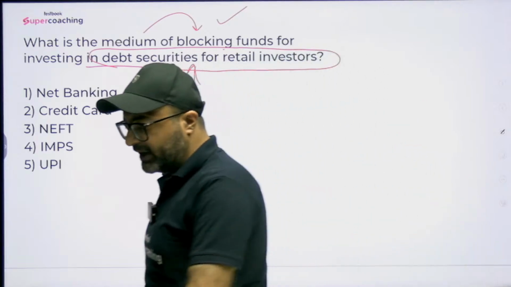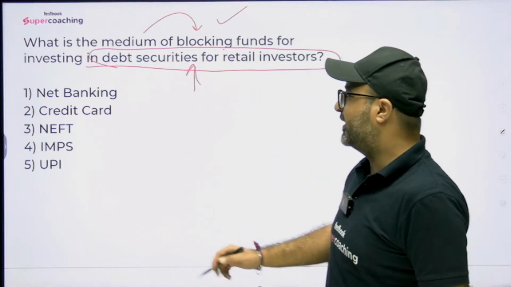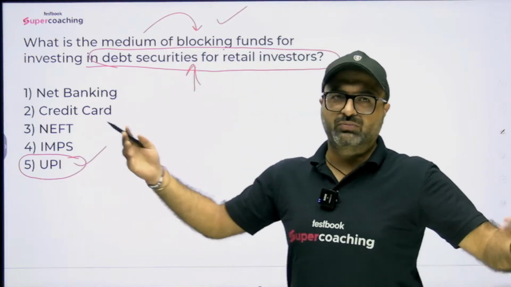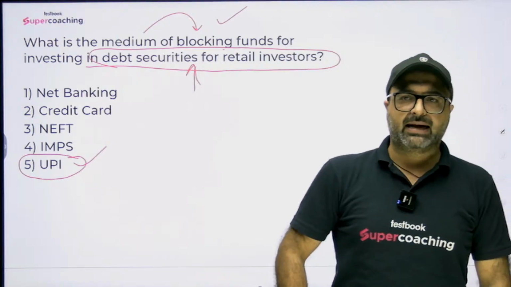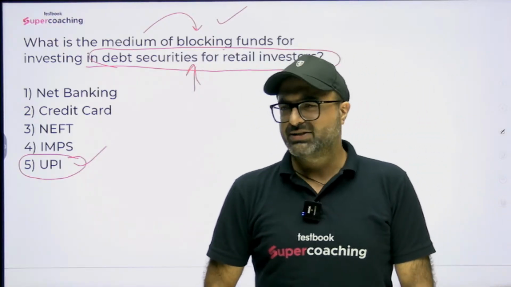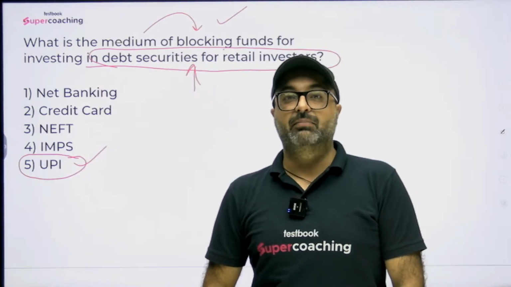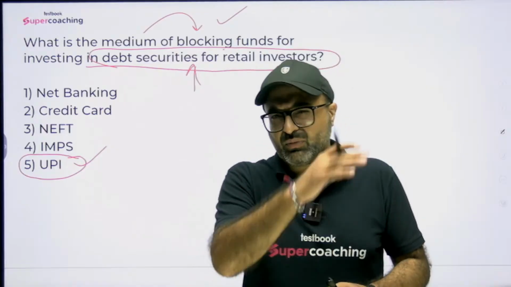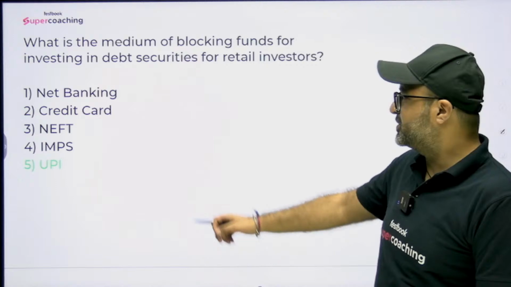Now this blocking can be done with the help of which medium? The answer is this blocking can be done with the help of UPI. That means I don't know which kind of application you use. Let's say I use X application and I apply for debt securities or maybe preference shares. For that matter, for equity shares, I can make the payment or I can block my amount against that application which I am registering with the help of UPI. So the answer to this particular question is UPI.